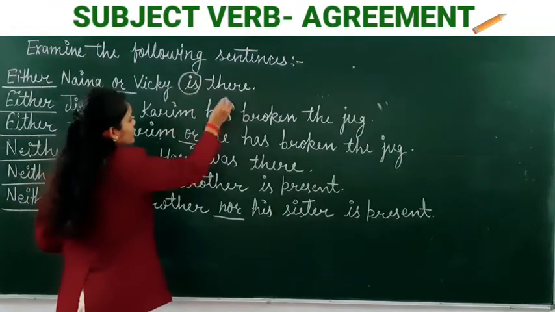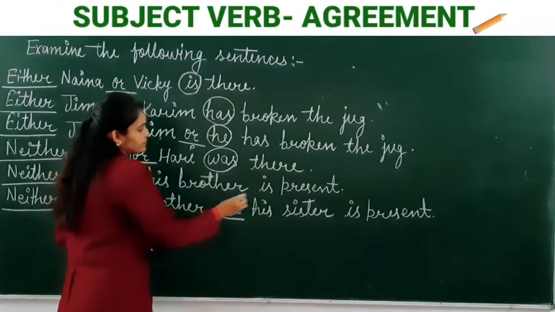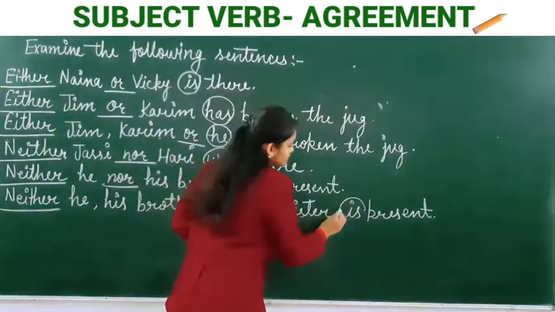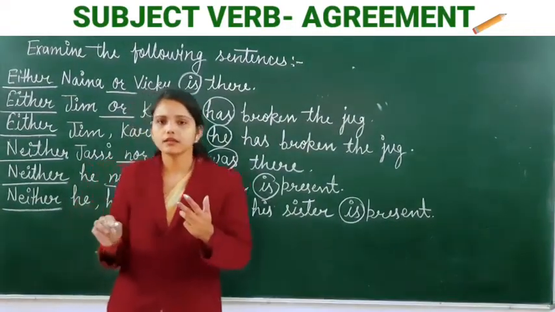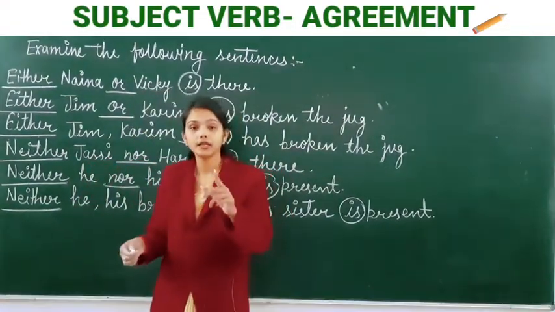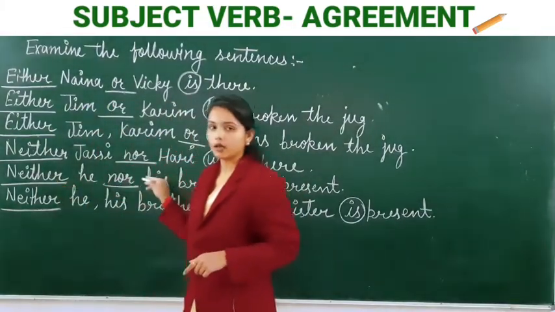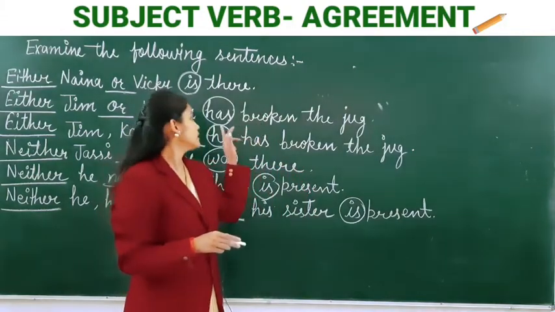We put the verb in the singular, not plural. Clear?